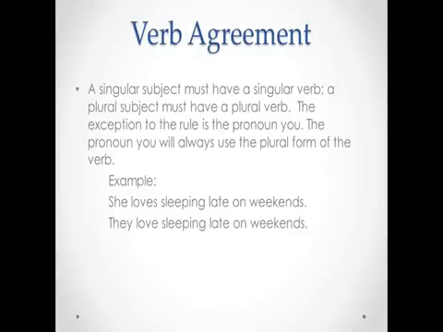Verb agreement. So this is where grammar comes into play here. You need to have verb agreement. So you have to be able to identify your subject and your verb, and you have to make them agree. So a singular subject must have a singular verb. A plural subject must have a plural verb. The exception to the rule is the pronoun you. When you're using the pronoun you, you will always use the plural form of the verb. So, example, she loves sleeping late on weekends, and they love sleeping late on weekends.